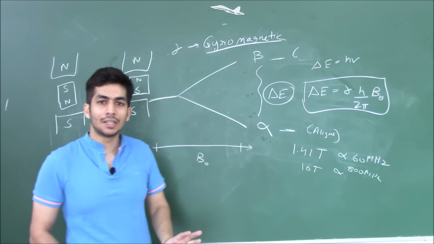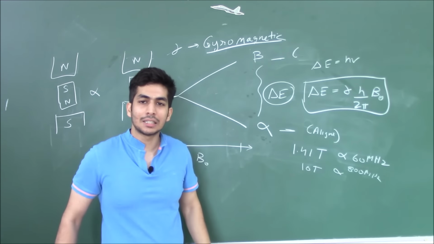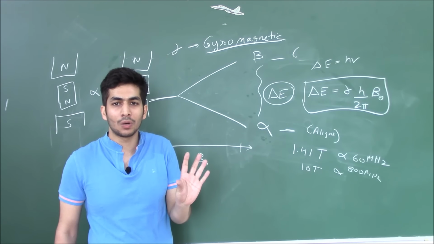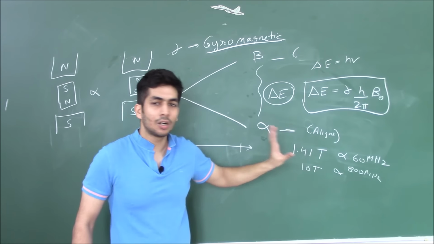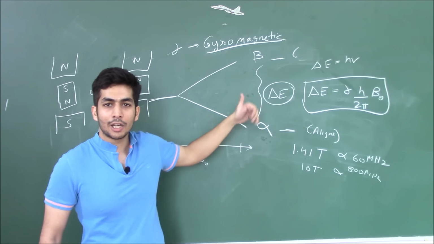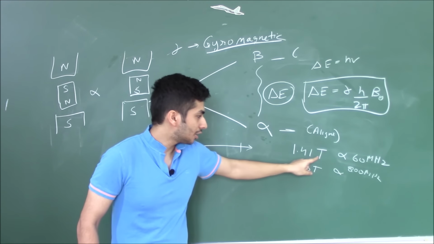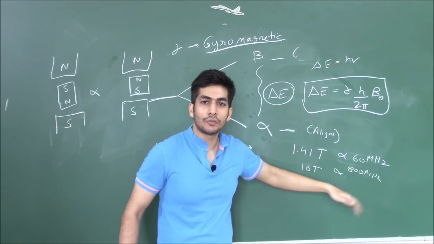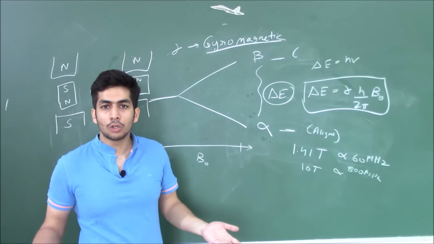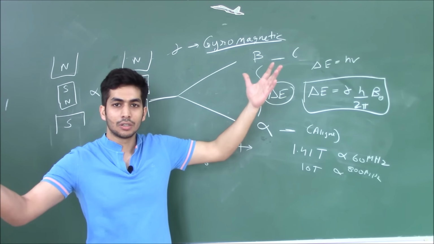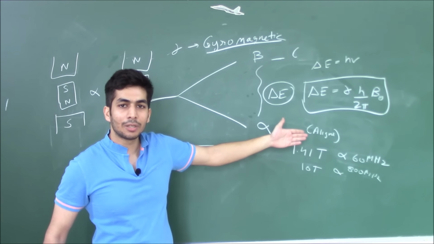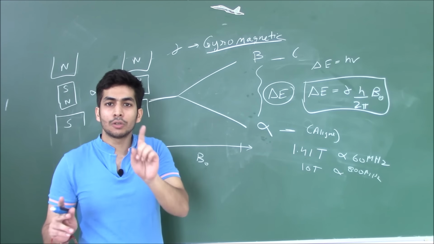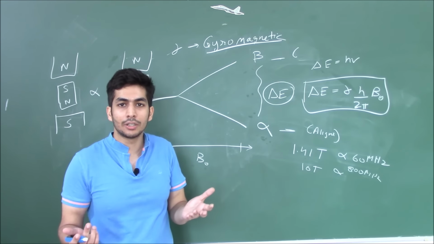If I'm using an external magnetic field of 1.41 Tesla, that means I require 60 megahertz worth of radio frequency to carry out the resonance. But in case I'm applying an external magnetic field of 1.41 Tesla and I'm giving a radio frequency of 800 megahertz, the resonance will not take place, because I'm providing a higher energy and the gap between them is only worth 60 megahertz, whereas I'm providing 800 megahertz. So resonance will not take place. Resonance will only take place if this gap matches. That's how resonance takes place.